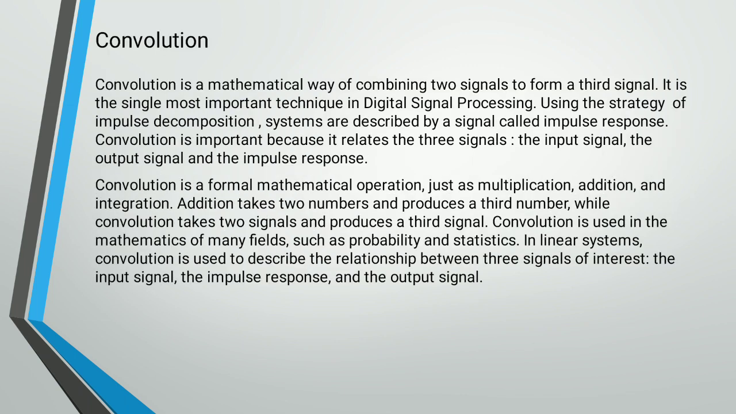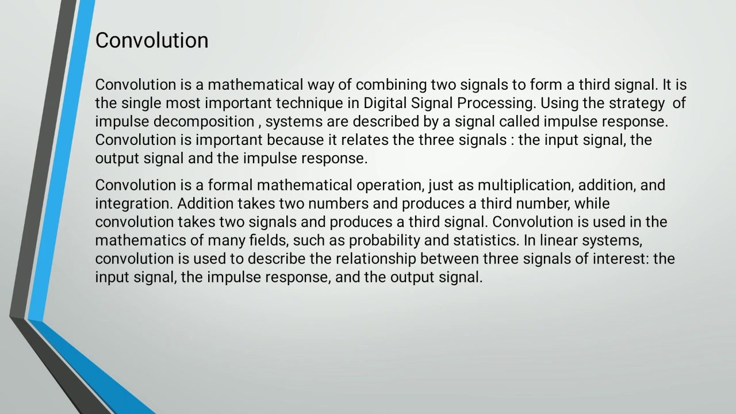Now, what is convolution? Convolution is a mathematical way of combining two signals to form a third signal. The two signals are input signals. The first is x of n and the second is h of n, and the third signal is y of n, that is the output signal. It is the most important technique in digital signal processing, using the strategy of impulse decomposition. Systems are described by a signal called the impulse response. Convolution is important because it relates the three signals: the input signal, the output signal, and the impulse response.